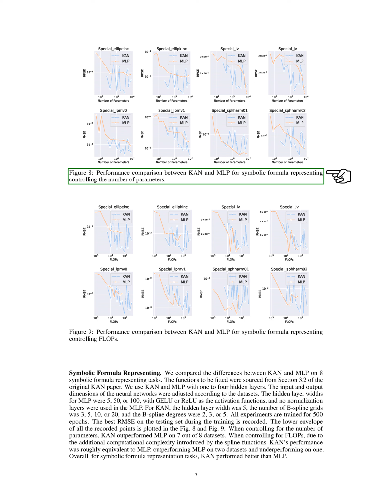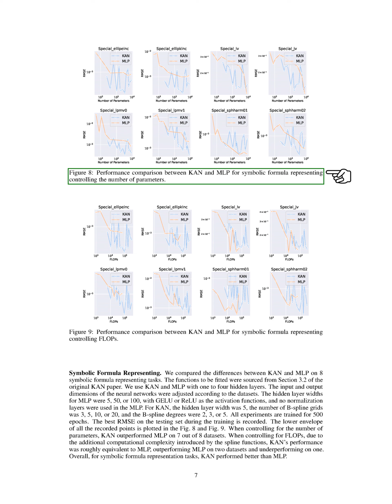For KAN, the hidden layer width is 5, with the number of B-spline grids and degrees varying as before. All experiments are trained for 500 epochs, and we record the best root mean square error, RMSE, on the testing set. The lower envelope of all recorded points is plotted in the figures for parameters and flops.